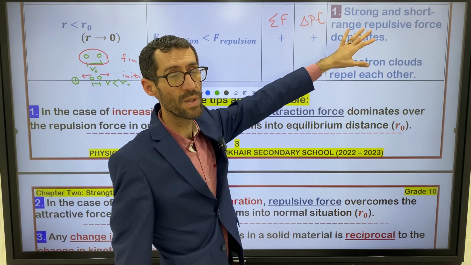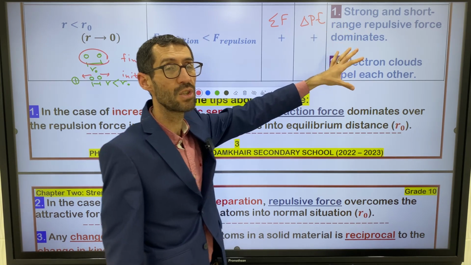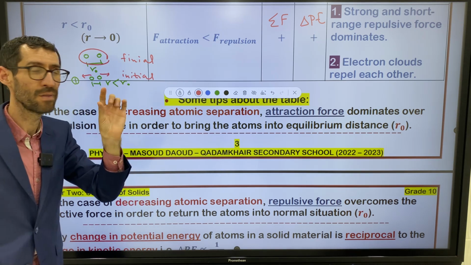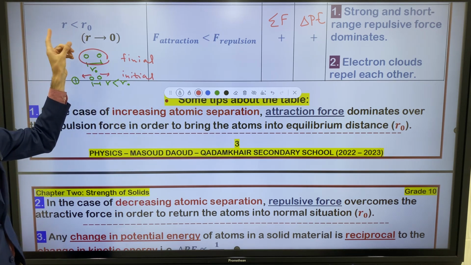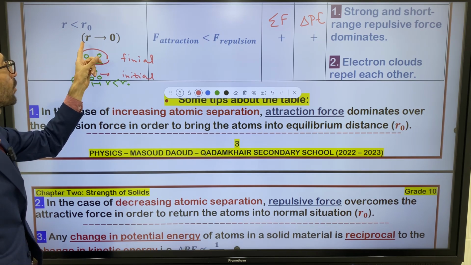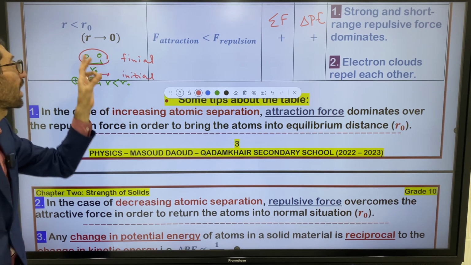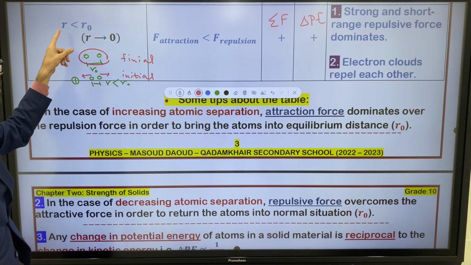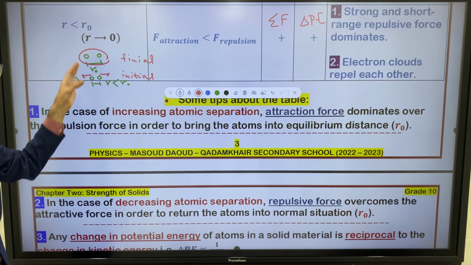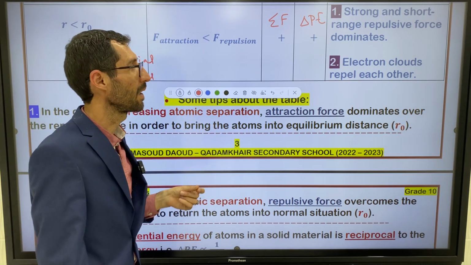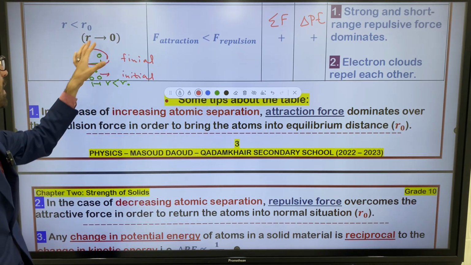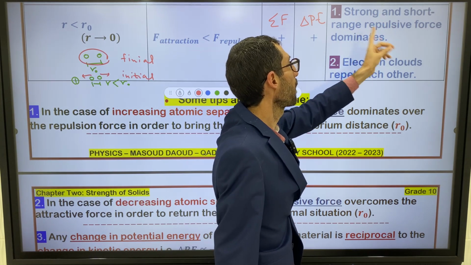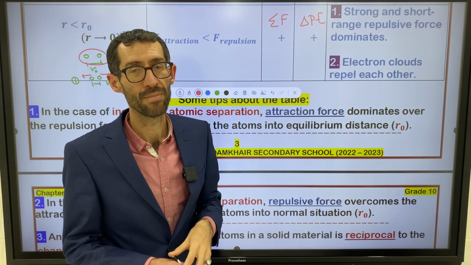So what's the consequence, or what's the description of matter in this situation? When R is very small, to the extent that R approaches zero, what happens to the material? If R is less than R naught, or R is about to go to zero, a strong and short-range repulsive force dominates.